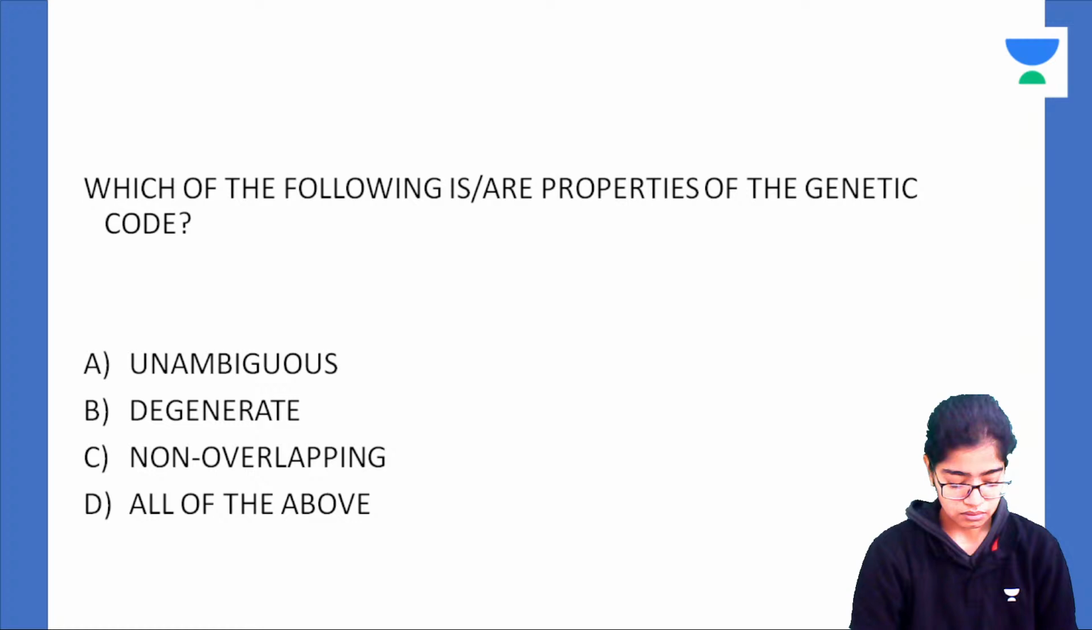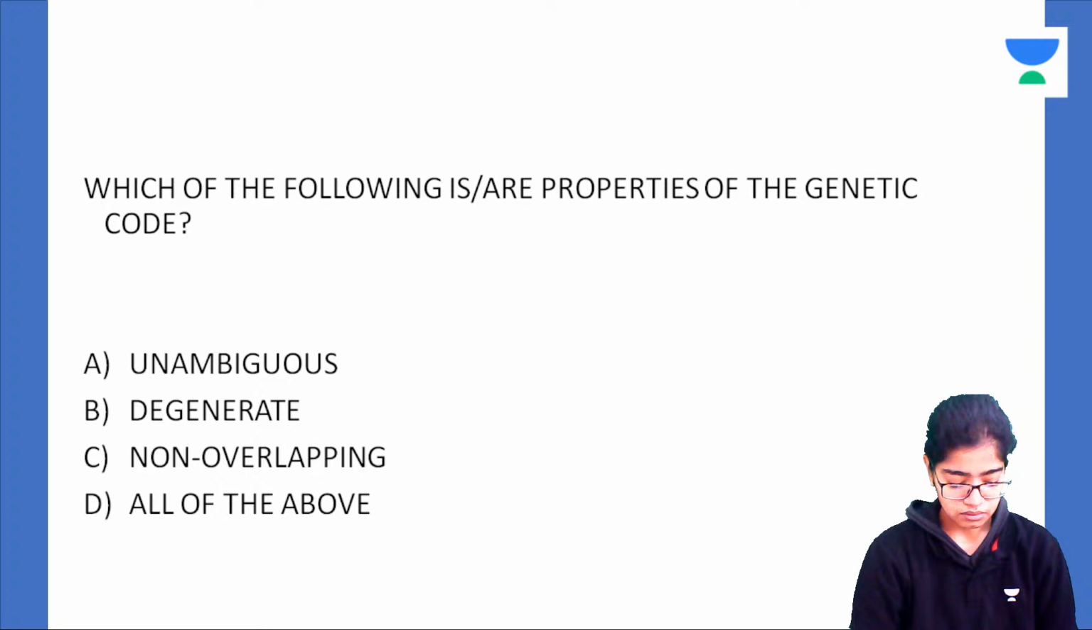So this is the next question: which of the following is or are properties of the genetic code? There are four options. Is it unambiguous? Is it degenerate? Is it non-overlapping, or all of the above? You'll be getting 5 minutes for this as well. Do try and answer this. I hope the question is visible on your screen.